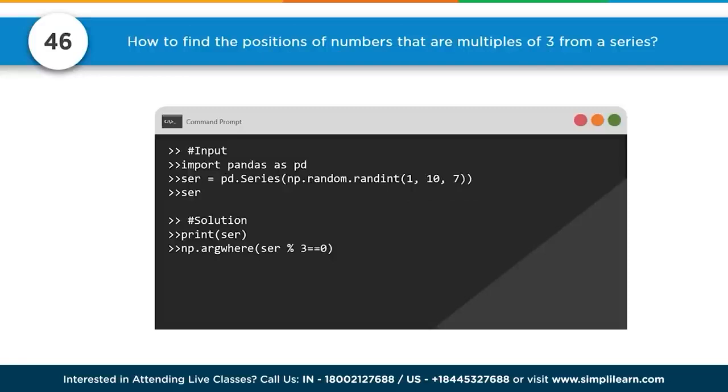Number 46. How to find the positions of numbers that are multiples of 3 from a series. And in here we're actually going to use NumPy to solve it. The first part, series, lets you know it's going to be a pandas series. And if we come down here, we have np.argwhere, so this is a vocabulary question, series with, remember the percent sign, 3 is a remainder, so if the remainder equals 0, then we're going to generate that string where the object divided by 3 equals 0 has no remainder, so then we know it's a multiple of 3.